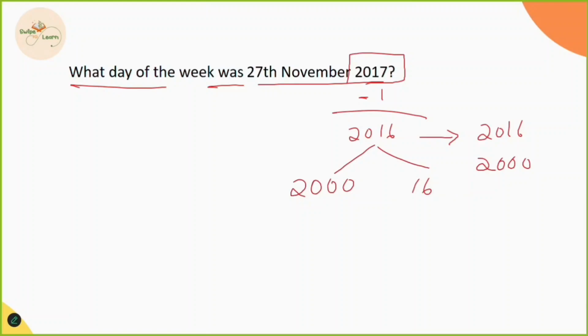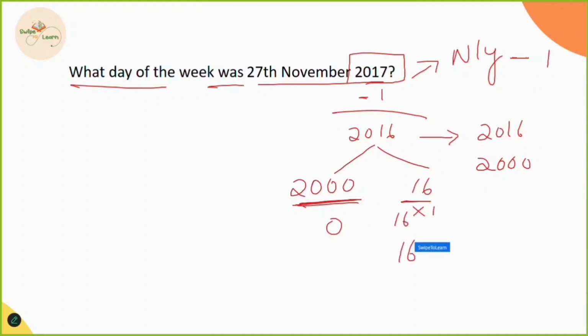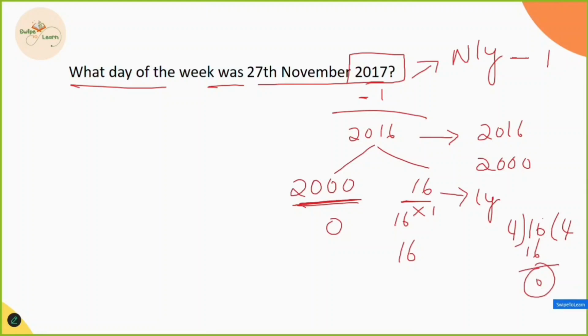Now 2000 is itself a leap year, which means how many odd days are there here? 0 odd days. In 16 years, 2017 is a non-leap year. That means how many odd days do we have? We have 1 odd day. That means 16 times 1, which is 16. And we have to find out the leap years. To find leap years, what do we do? Simply divide by 4. 4 4s are 16, and the remainder is 0. We consider the quotient as the leap years. So add 4 here, and here is 0.